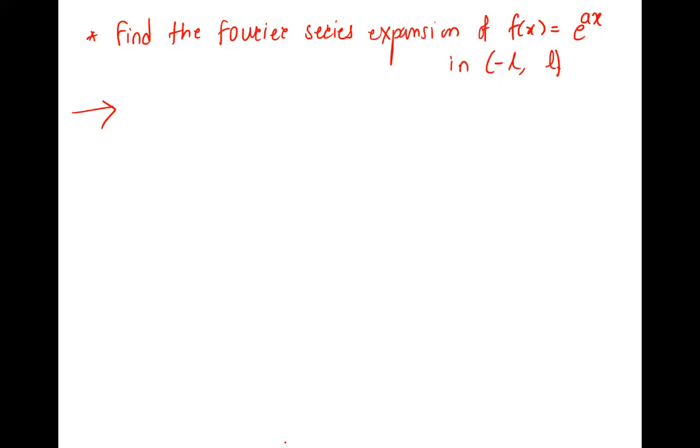Okay, have you checked the given interval? The given interval is minus L to L. So this is of the type. There are three types of interval: 0 to 2L, minus L to L, and 0 to L. Where it belongs?